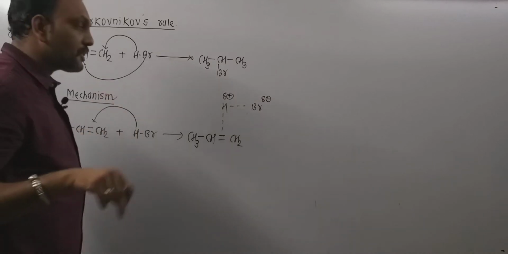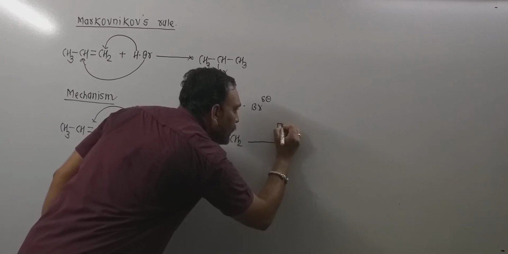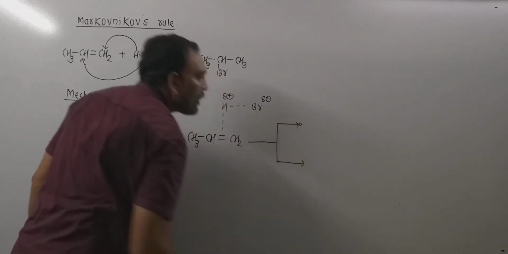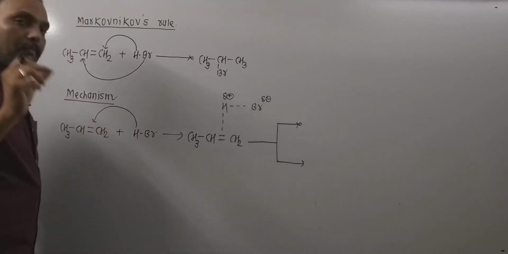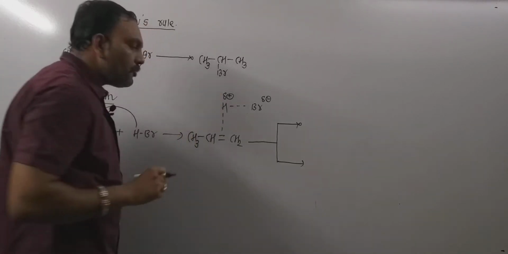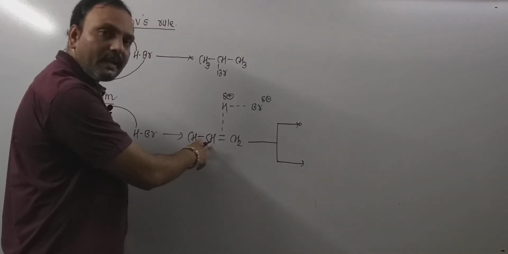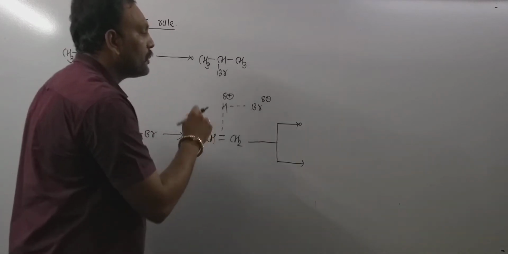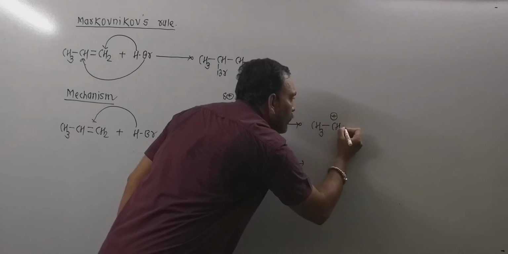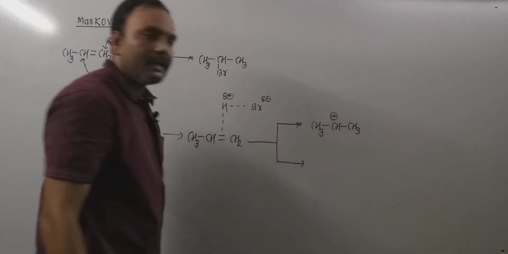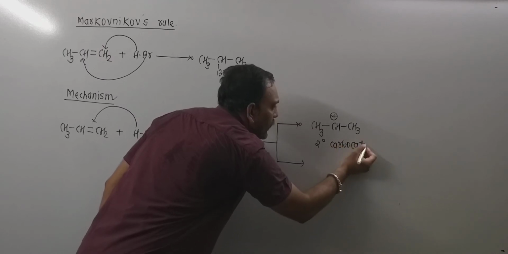Now a sudden twist comes. What happens? So hydrogen ultimately gets added, and there are two chances of formation of an intermediate. For example, if hydrogen goes to this carbon, then this middle carbon would acquire a positive charge, and that leads to the formation of a secondary carbocation. This is a 2-degree carbonium ion, that is, a carbocation.